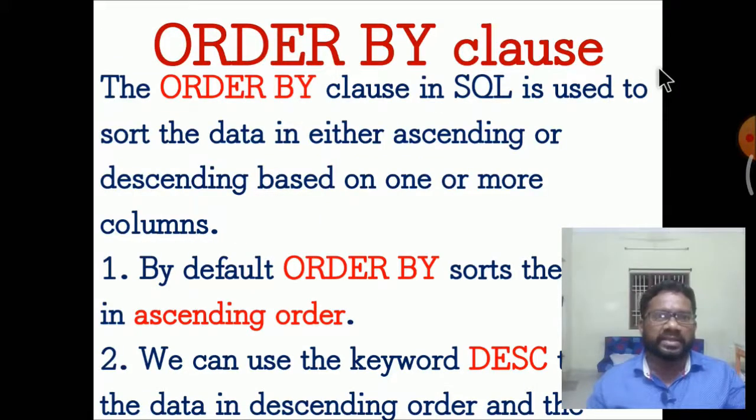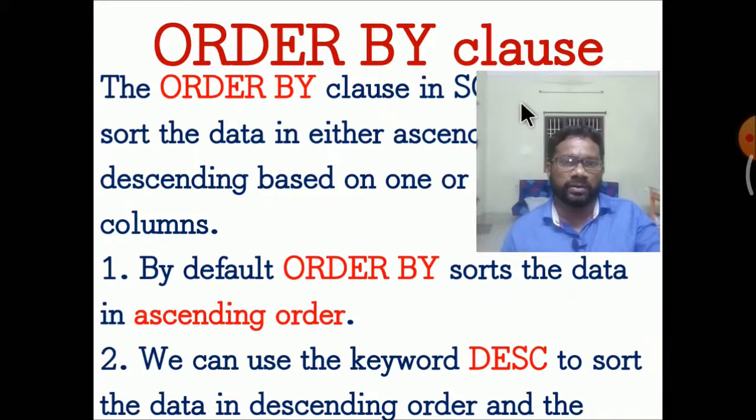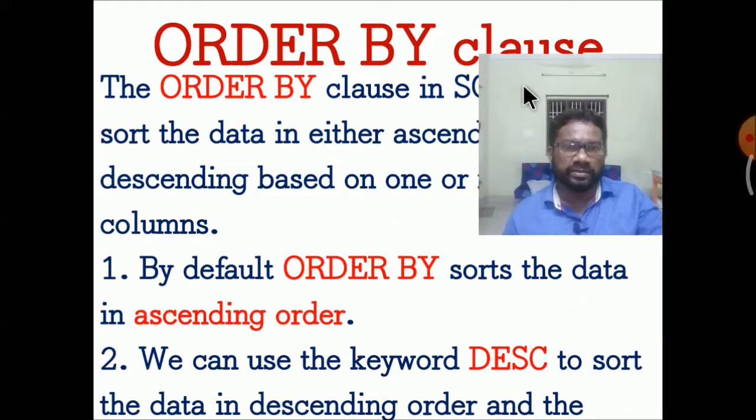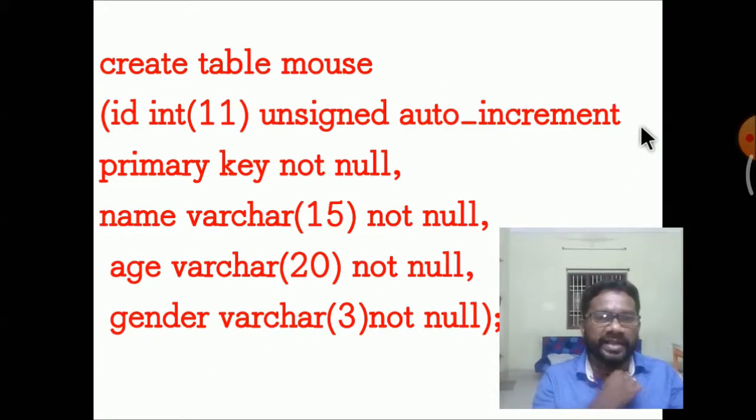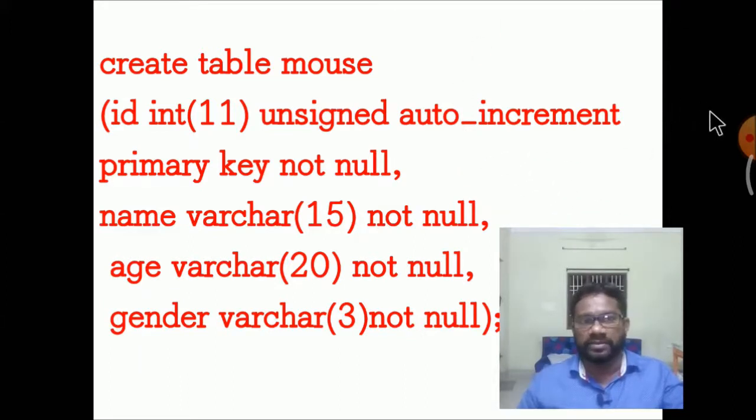ORDER BY clause. The ORDER BY clause in SQL is used to sort the data in ascending or descending order based on one or more columns. By default, ORDER BY sorts the records in ascending order, or we can use the DESC keyword to sort the data in descending order using the ORDER BY clause. To create the order, use the ORDER BY clause with a column in the records.